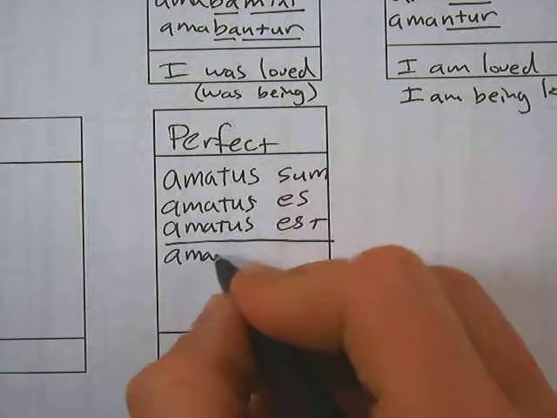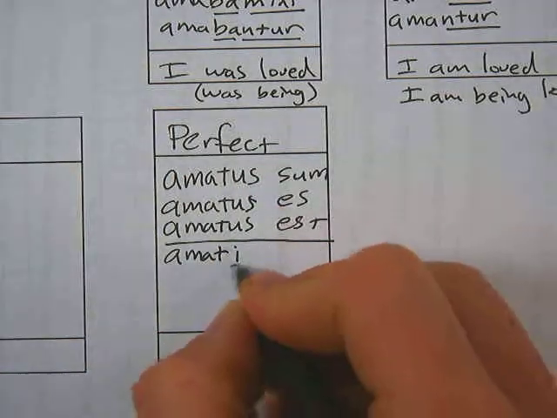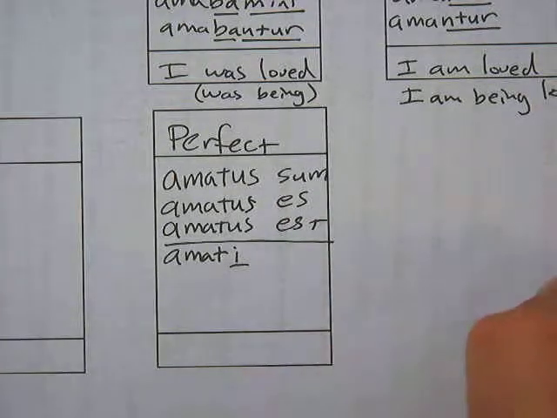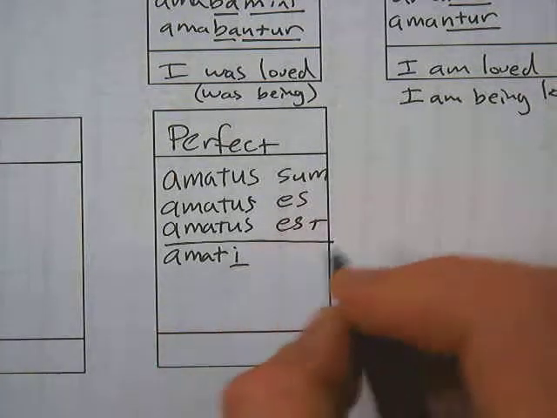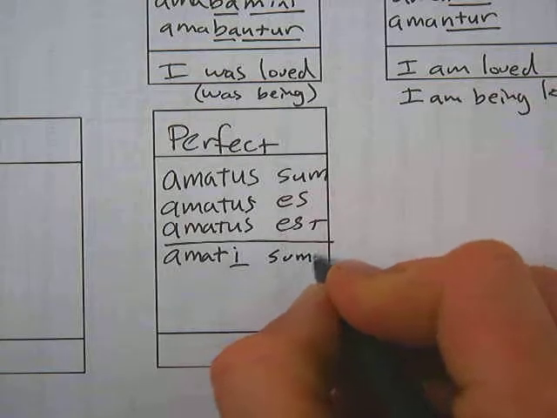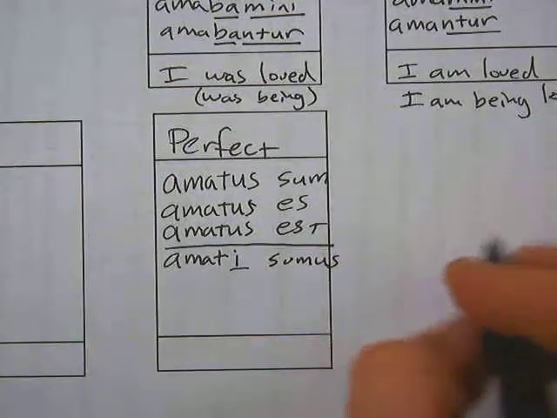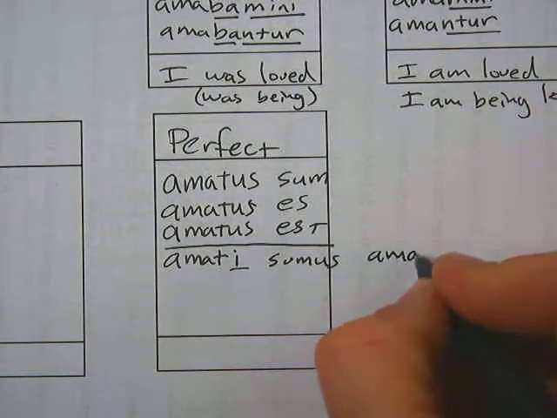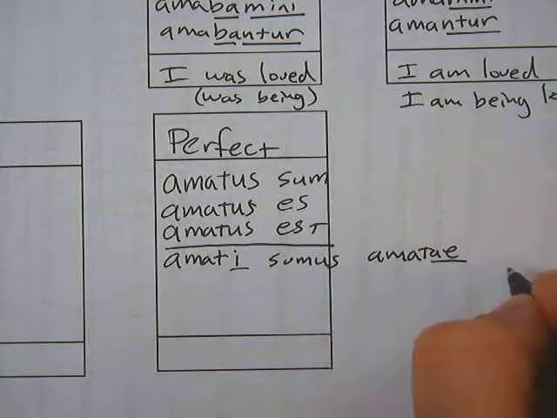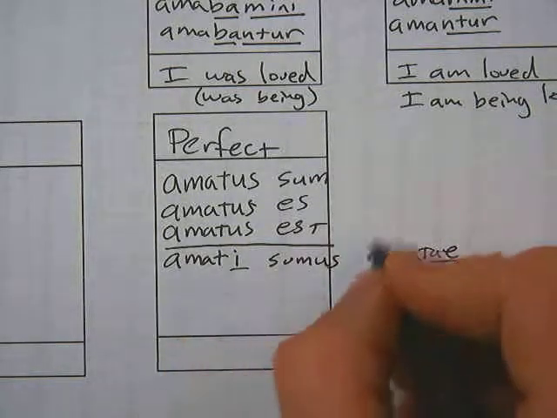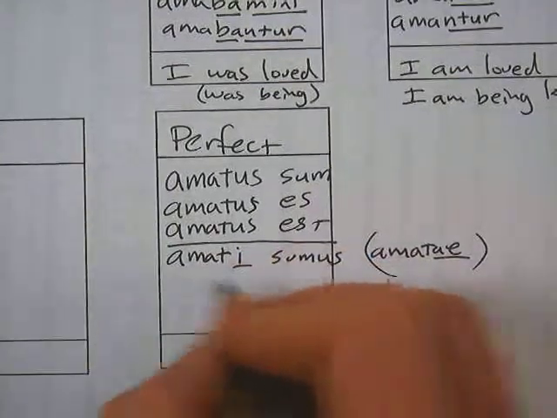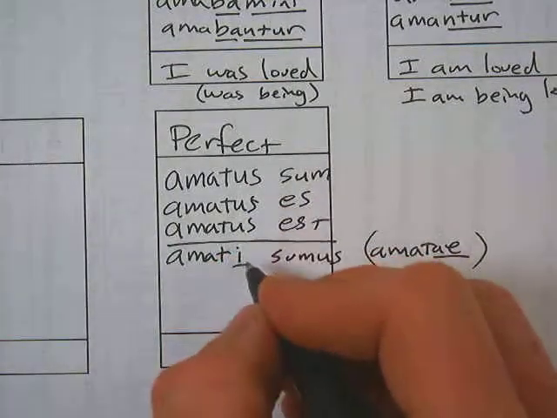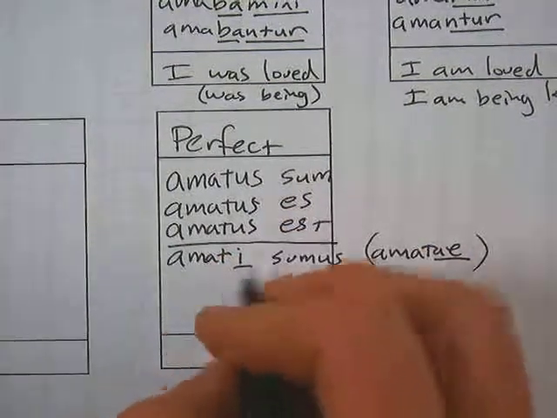If it's we are loved, it'd be amati. Now the key here, these are singular forms. Amati. Okay? Like servus is one, servi is plural. Amati sumus. We were loved. If it was a group of girls talking, they'd have to say amatae. Okay, like puella, puellae, amatae sumus. Okay, so that's the little key here.